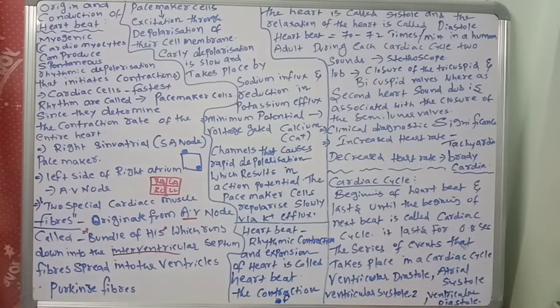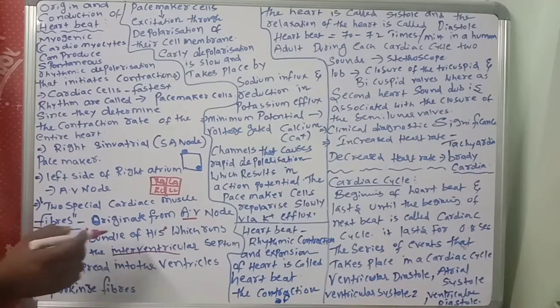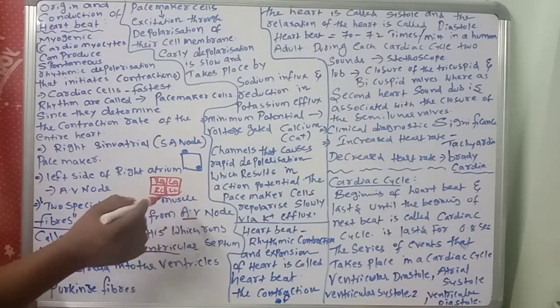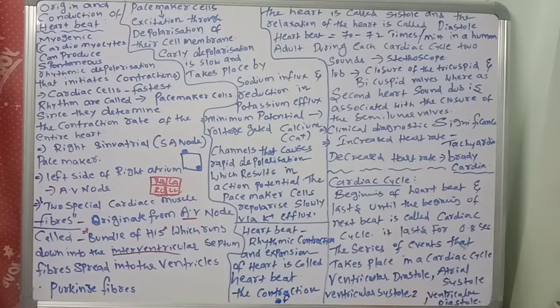Down the interventricular septum, the fibers spread into the ventricles. These fibers are also called the Purkinje fibers.